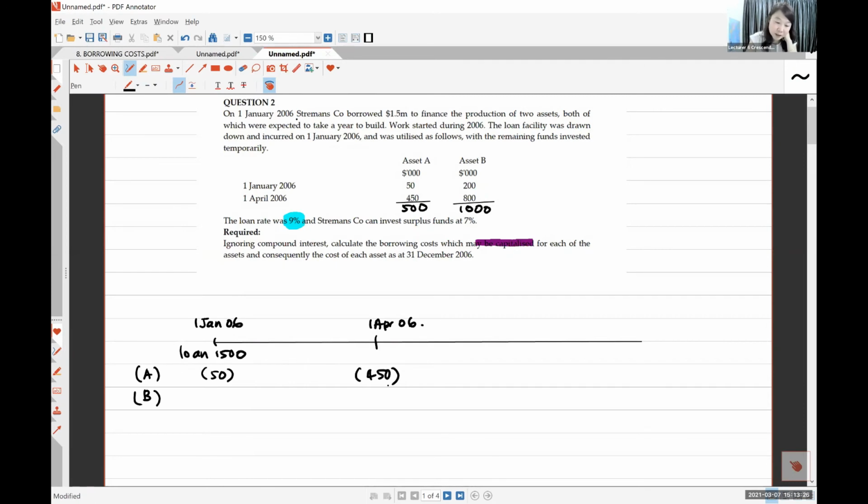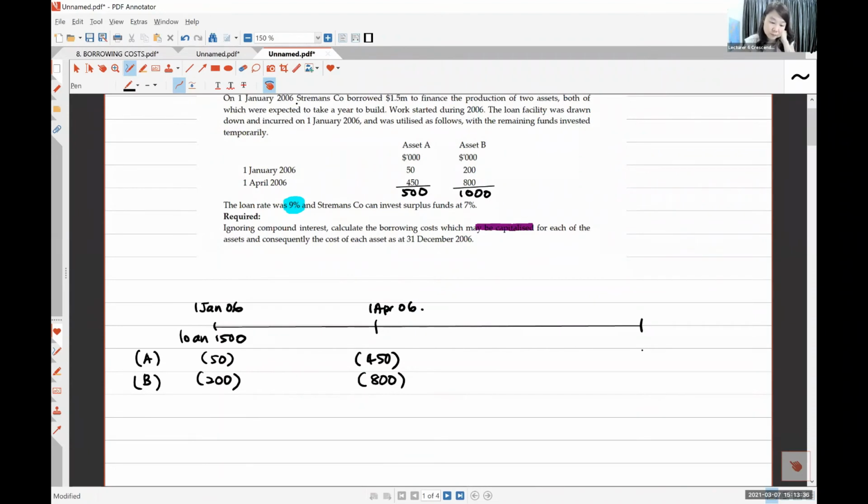For asset B, you use 200, left 800, in April you use it until the end. So you are building for the whole year, you didn't stop. So you build from here all the way to here. So you didn't stop, and then the whole year also you capitalize.